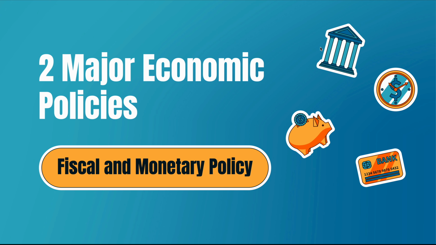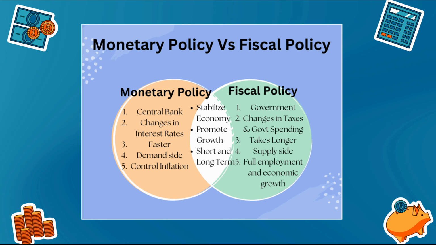The topic I'm going to explain today is two major macroeconomic policies. These two major policies are fiscal and monetary policies. They both are used as an economic tool that adjusts the economy's stability, such as increasing or decreasing inflationary gap. So let us see how these policies affect the economy.